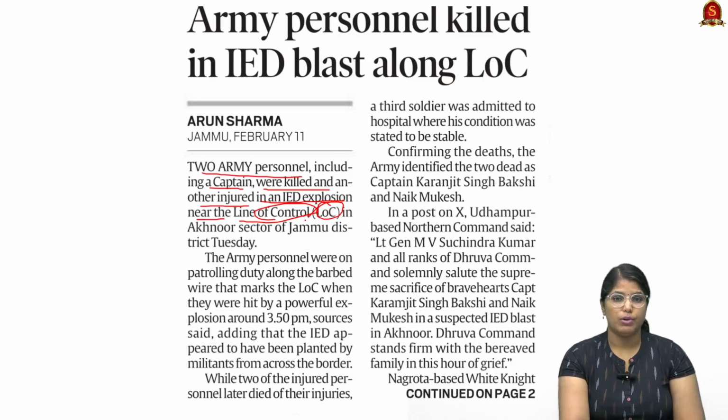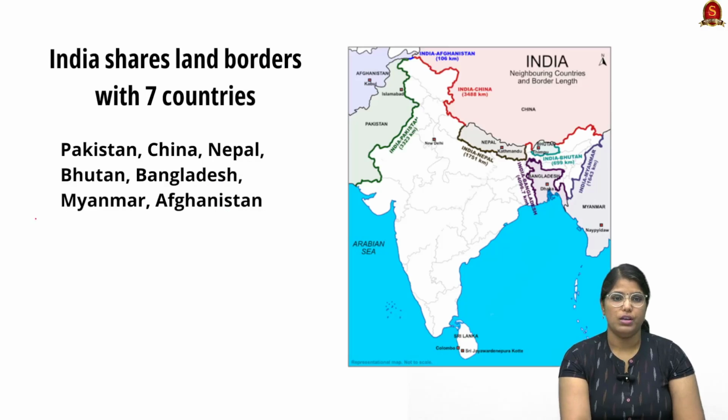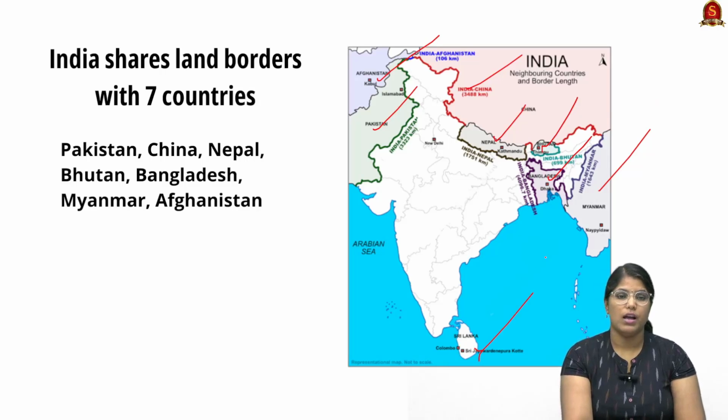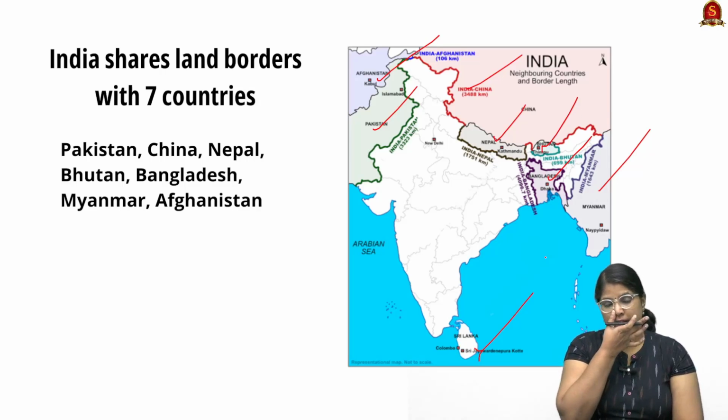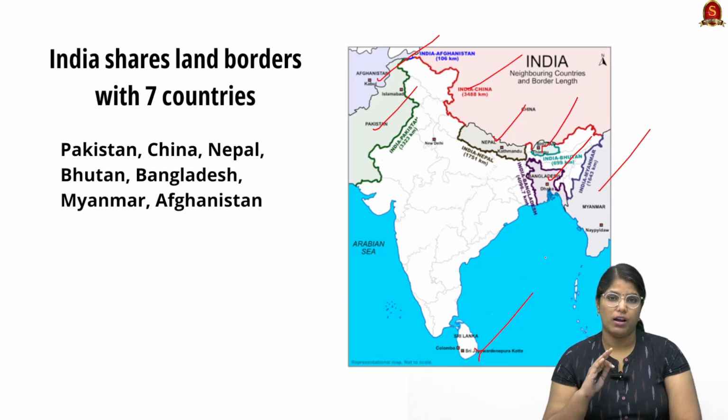So let's start with how many countries India shares a land border with. It shares a land border with 7 countries. Here you can see the map. It includes Pakistan, Afghanistan, China, Nepal, Bhutan, Bangladesh and Myanmar. So these are the 7 countries. When we talk about neighboring countries, we have to include Sri Lanka as well. So remember this. And in this news article discussion, we shall see the 3 important land borders with which India is disputed even today.